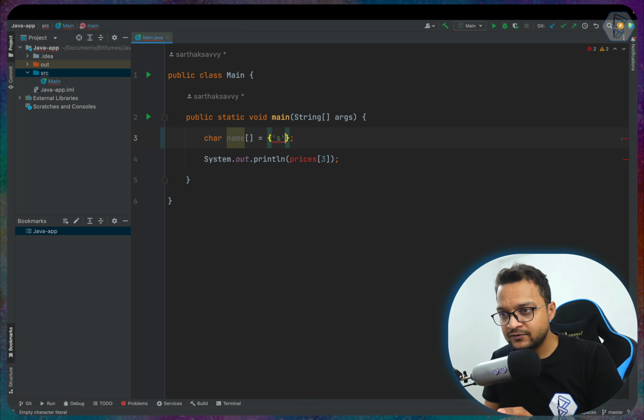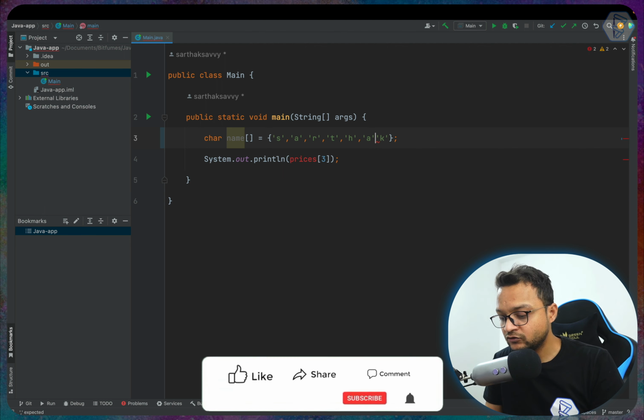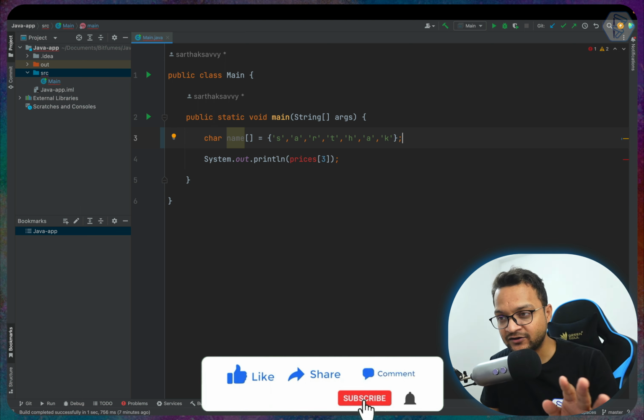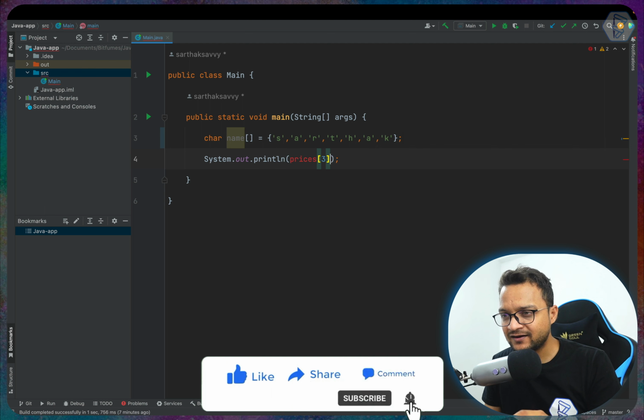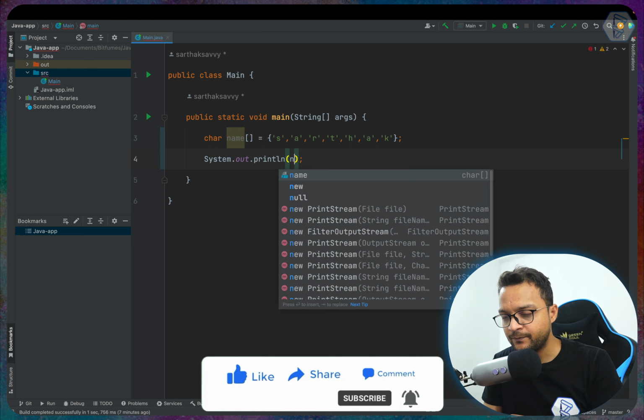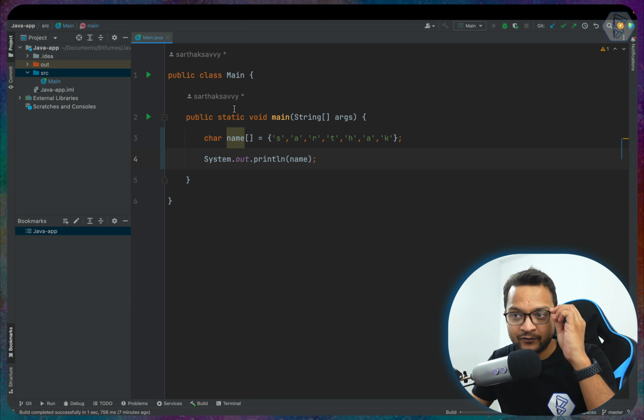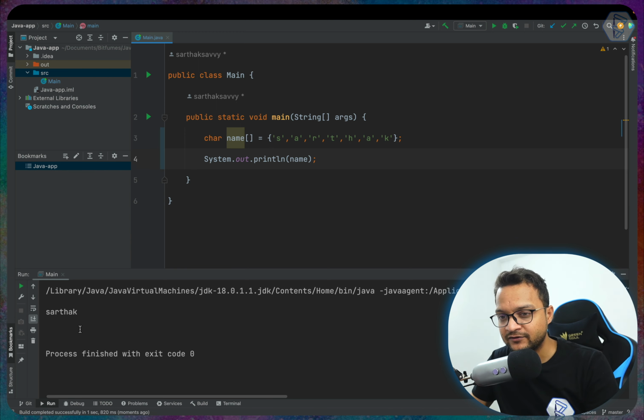So for my name, this will be S-A-R-T-H-A and the K. So this is how we have created the name array of char, the characters. Now things get interesting when we try to print this name array. So let's run this program and see what the result will be.